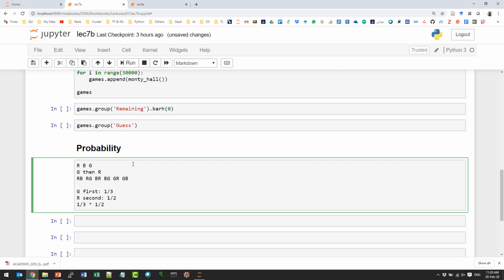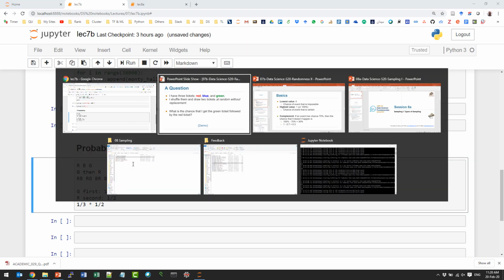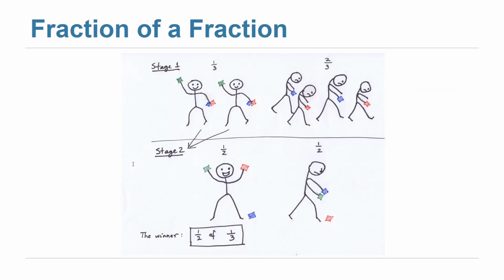So what we did here is called the multiplication rule. We use it when we have steps in our experiment or in our event, and we have to go through all of these steps. It's like conditions. We have to get green first, then we have to get red second. When we have something like this, then we multiply these probabilities. So this is called the multiplication rule.